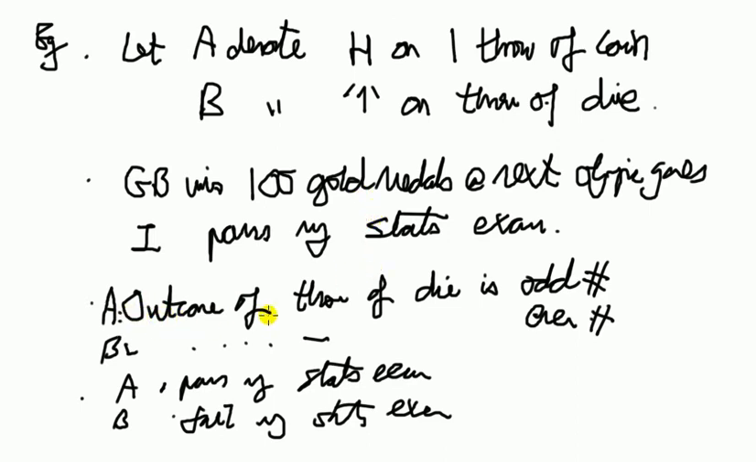Next, A is the outcome of a throw of a die is an odd number, B is the outcome of the throw of a die is an even number. Okay, now are they mutually exclusive? Yes, because if one happens, the other one for sure can't happen. It's got to be even or odd. Are they independent? No, they're not independent, because if you know that one of them is odd, for certain it can't be even. Finally, two events. A is I pass my stats exam, B is I fail my stats exam. You can see you can't have both of them happening, so they're mutually exclusive. Are they independent? No.